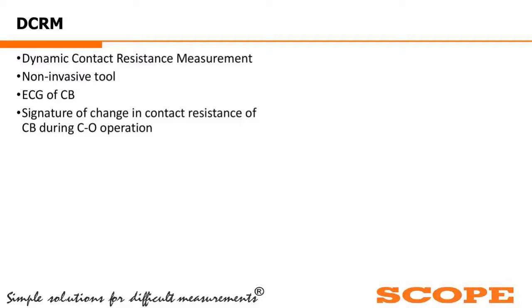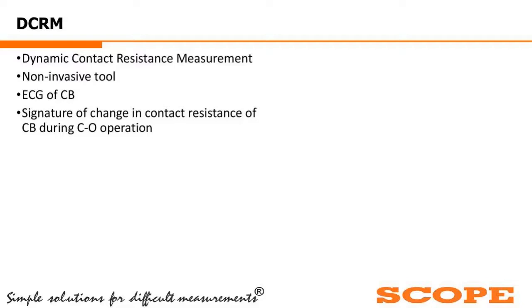Without opening the breaker, we can understand the health of the contacts inside the interrupter, as we can understand the condition of a human heart by doing the ECG. If I am having some heart problem, or a cardiac arrest, my ECG will change. Similarly, if there is any problem in the breaker, the DCRM signature will change. That's the reason we can call DCRM the ECG for the breakers.